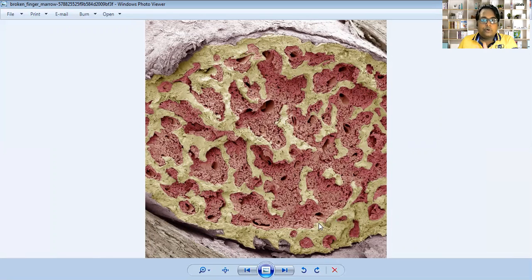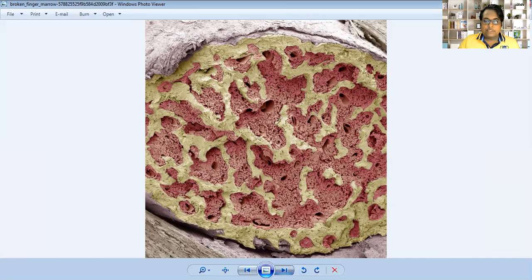And here also, inside, the pink bone marrow or the red bone marrow is supported with the help of calcium. You also find zigzag lines of calcium inside. These zigzag lines of calcium support the bone marrow, the soft tissue. But remember, the pinkish and reddish part is called bone marrow.